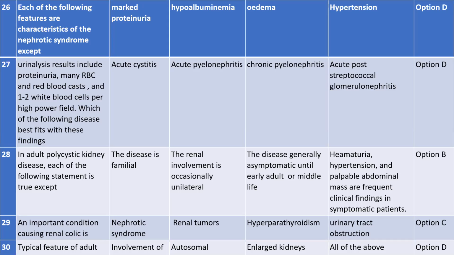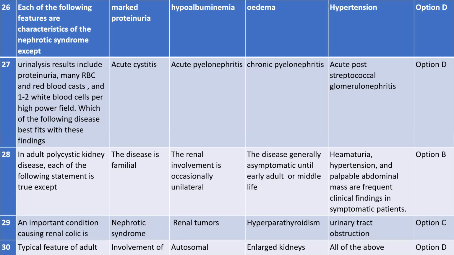Ma'am, because in polycystic kidney disease there was unilateral renal agenesis, and then bilateral was there.